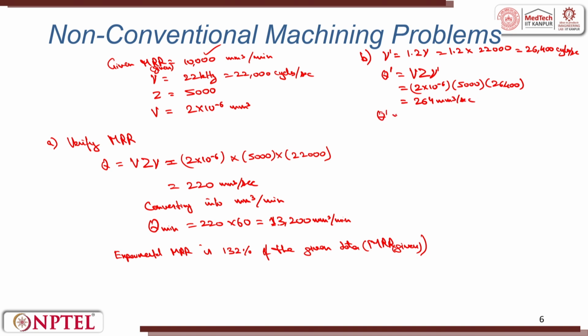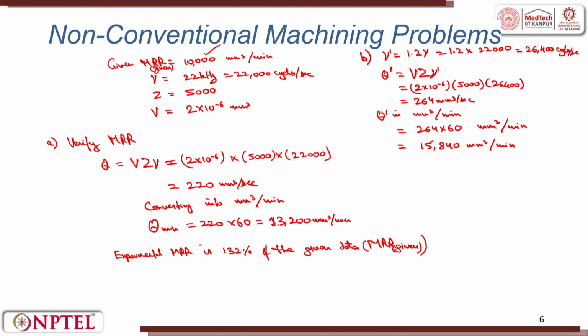So Q dash in millimeters cube per minute is equal to 264 into 60, which is equal to 15,840 millimeters cube. Now there is rise in MRR. MRR is now 15,840 millimeters cube per minute.